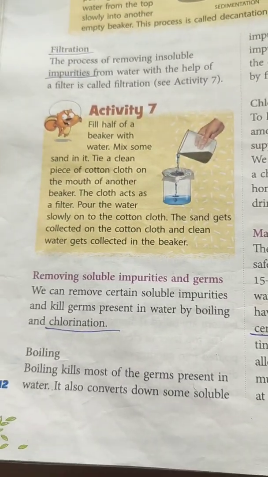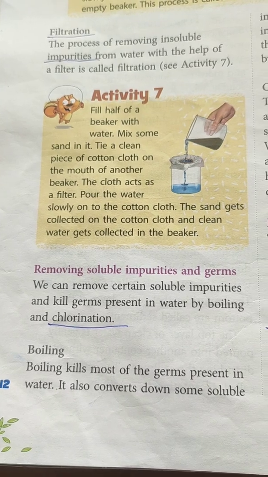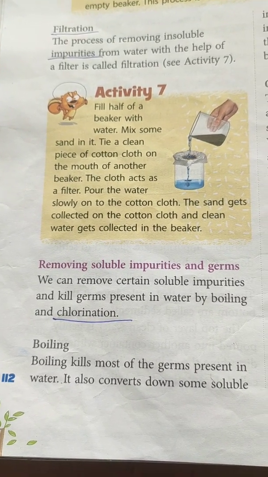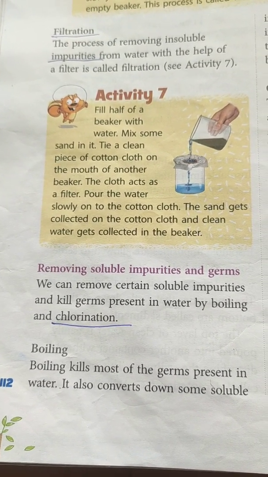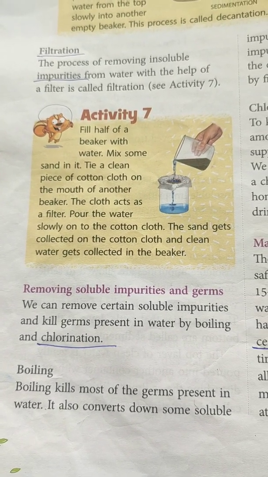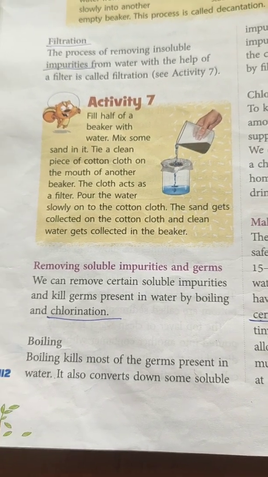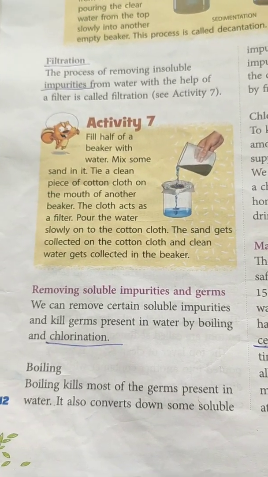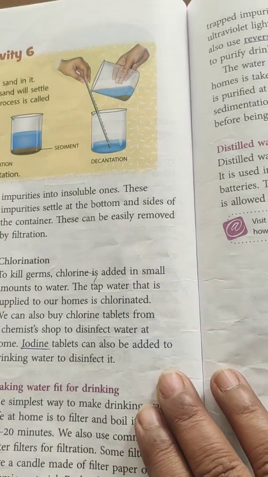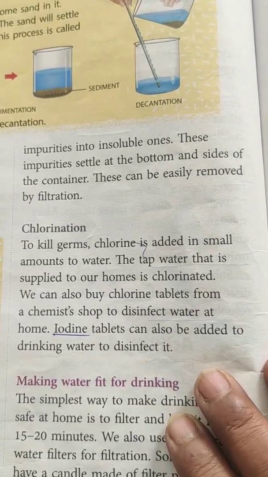Now let us see the other methods of removing soluble impurities and germs. The best way of removing soluble impurities is boiling, followed by chlorination, and even iodine tablets are used for killing germs. Boiling is the process in which water is boiled for 10 to 15 minutes and then it is filtered and used for drinking purpose.